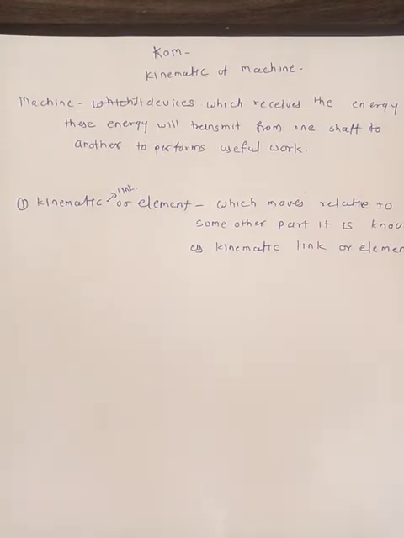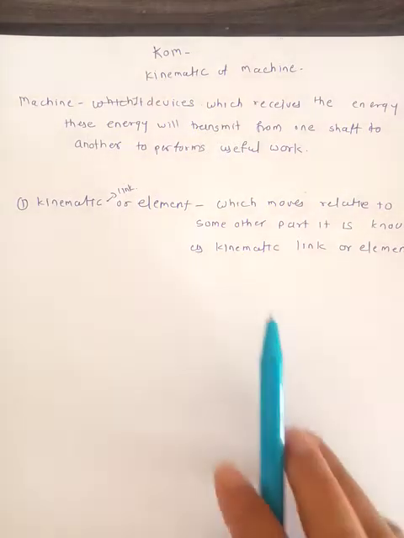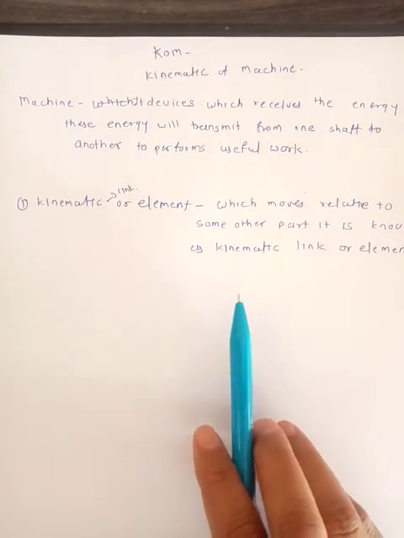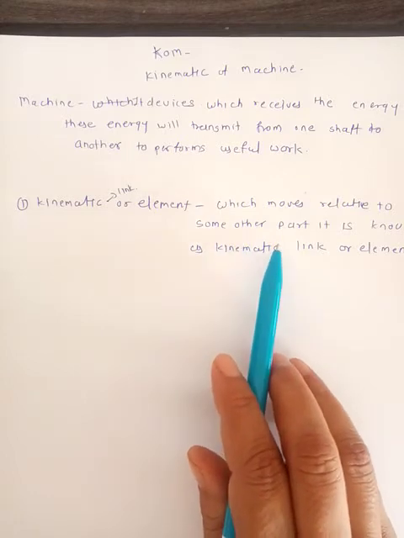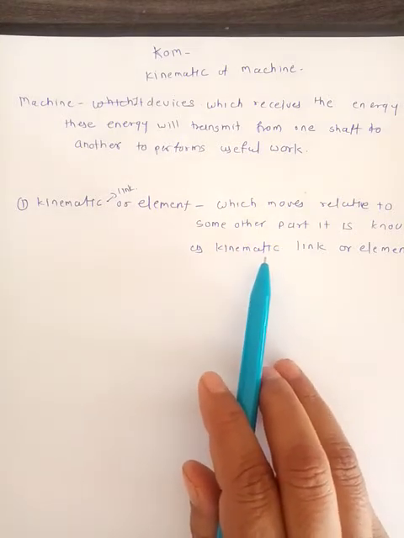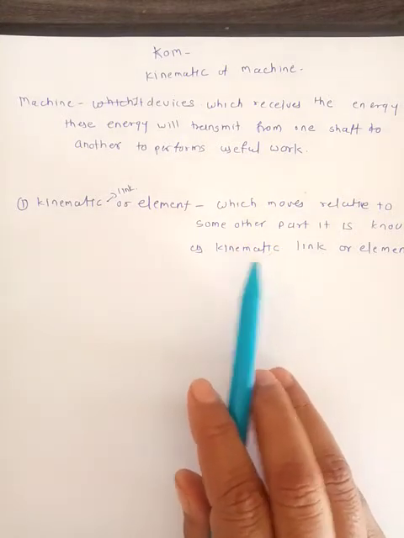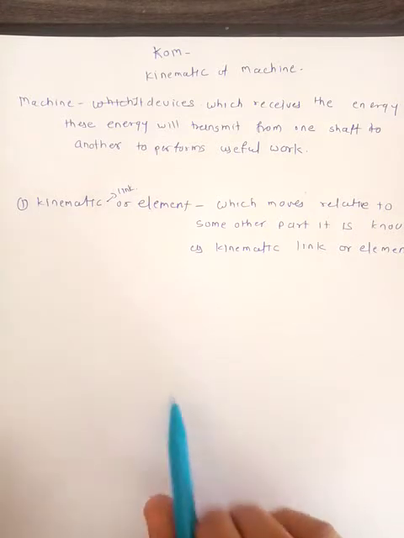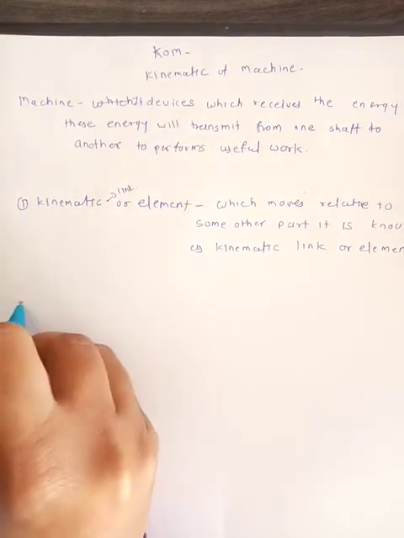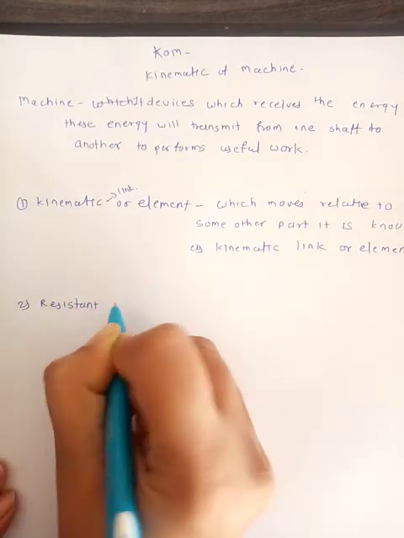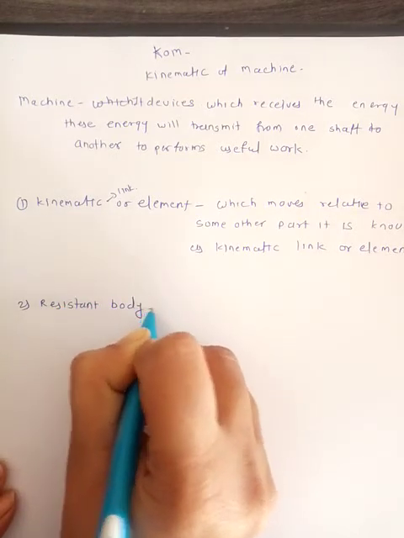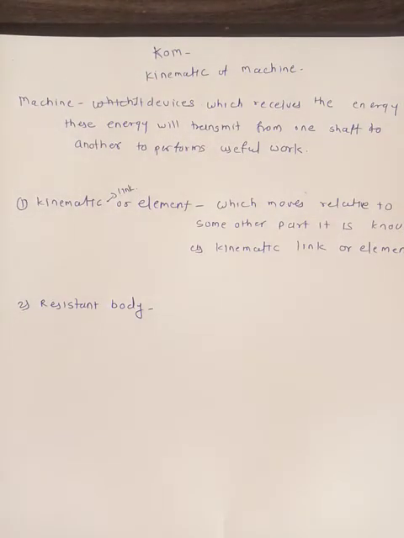Then what are kinematic links? Those which move relative to some other parts. It is the link through which relative motion is transmitted. It is known as the kinematic link. Okay, this is the kinematic link or element. Then what is a resistant body?